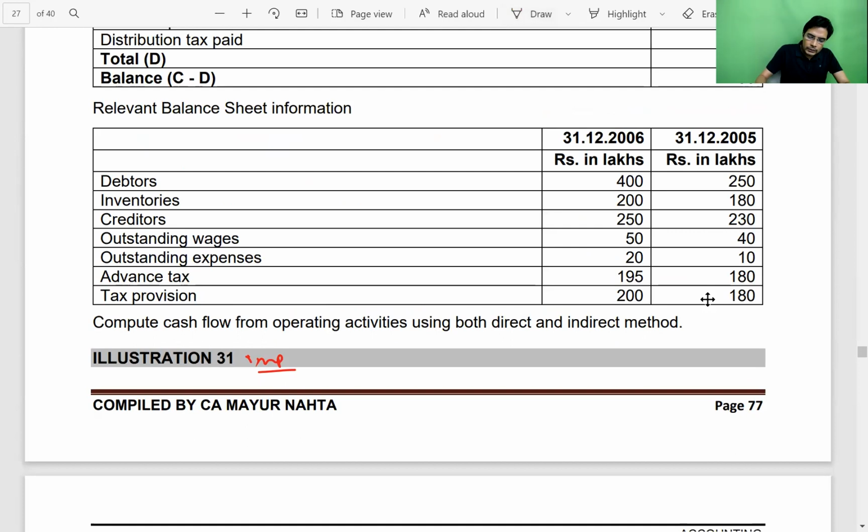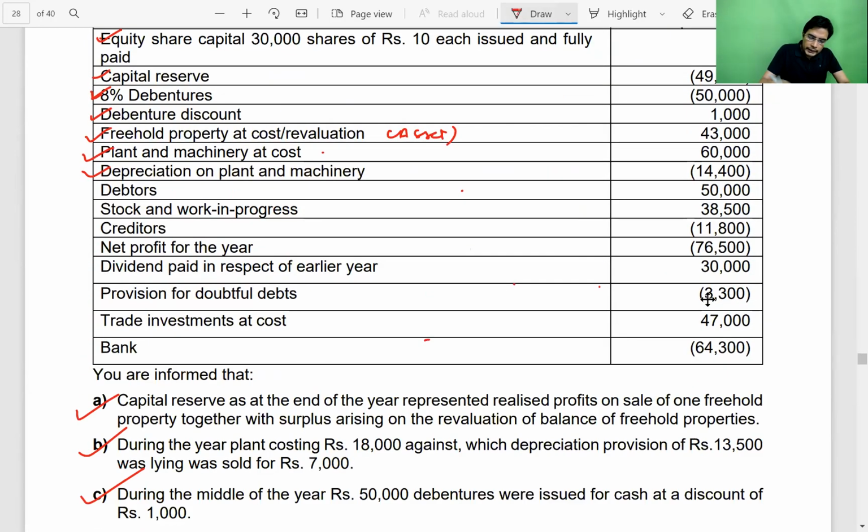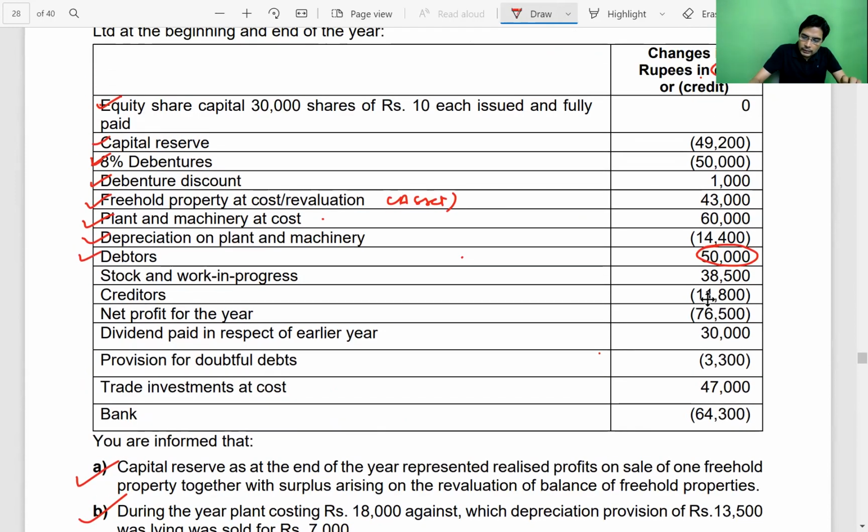Now let us come back to the original question. Next is debtor. The debtor balance has increased by 50,000. Now, how do I come to know that debtor balance has increased by 50,000? How do I get to know that closing balance is more than opening balance? Because this is a debit change, and debtor is an asset, and asset account has a naturally debit balance. And if the change is also debit, this means the balance in the debtor account has increased. Closing balance is more than opening balance.